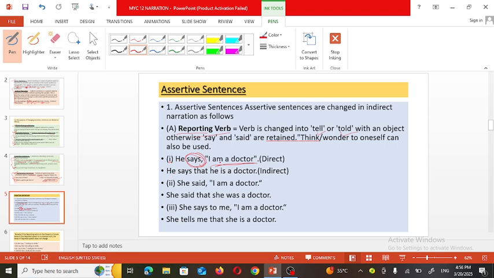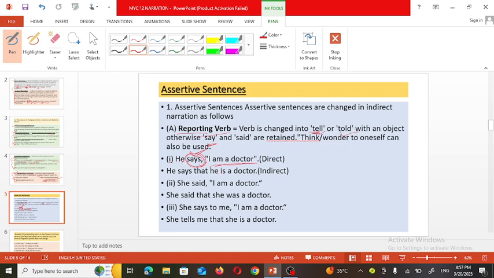It means there is no need to change the tense of the sentence in the inverted commas. But when the reporting verb is said or told, at that time, whatever sentence is given in inverted commas, we have to change into the past tense in indirect speech.